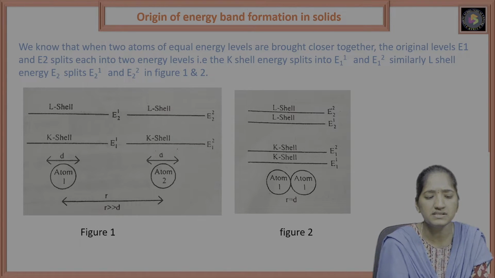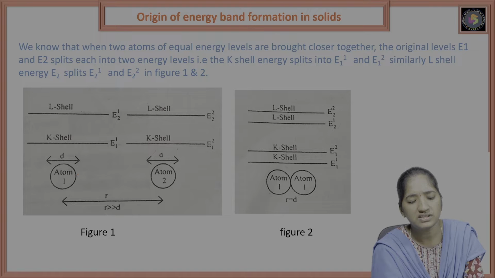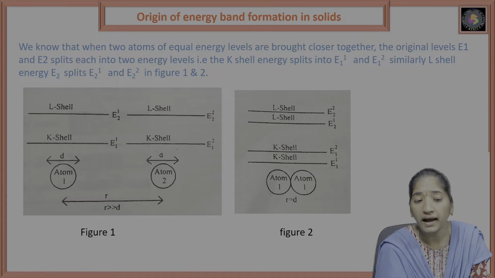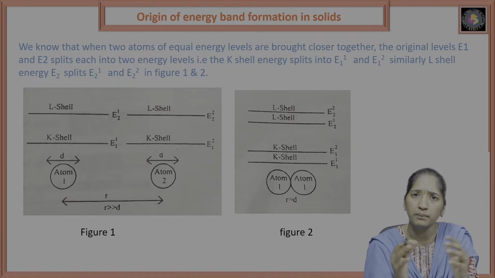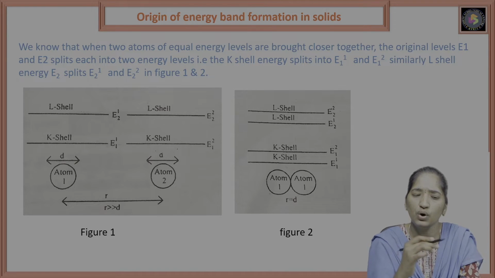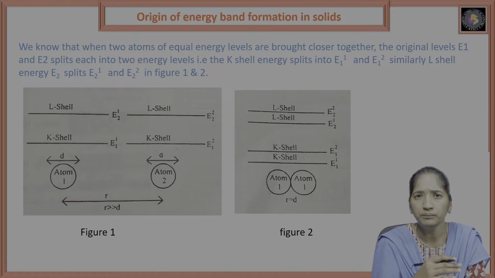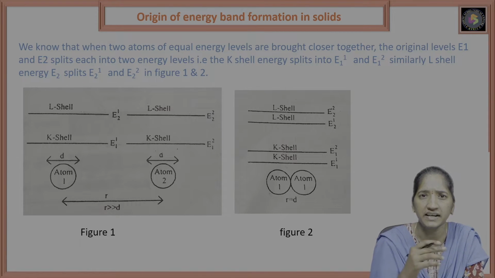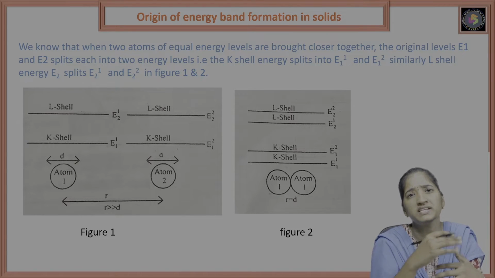In this, let us discuss one atom. This atom has some diameter. This is atom number 1, and it has some energy. When two atoms are brought together, the atom energy levels are split. Each atom is split into two energy levels, that is, into two shells: the K shell and the L shell.